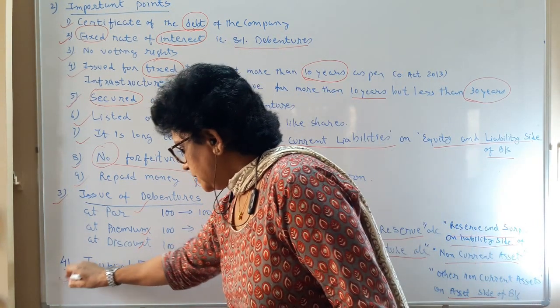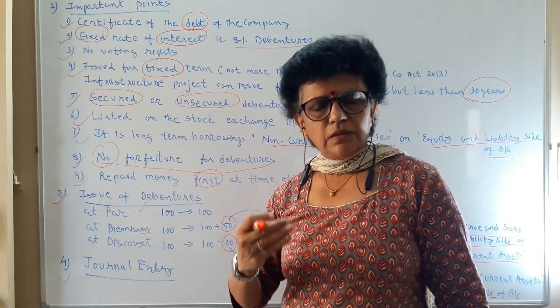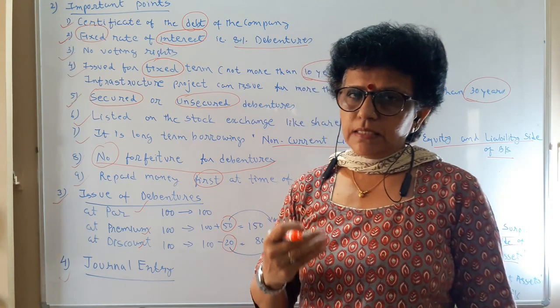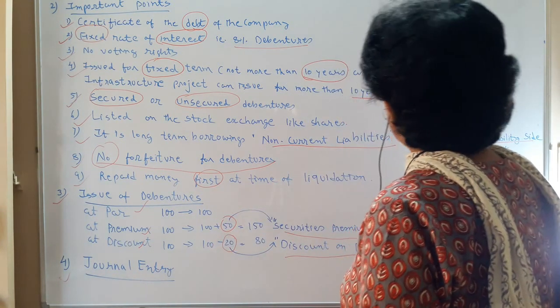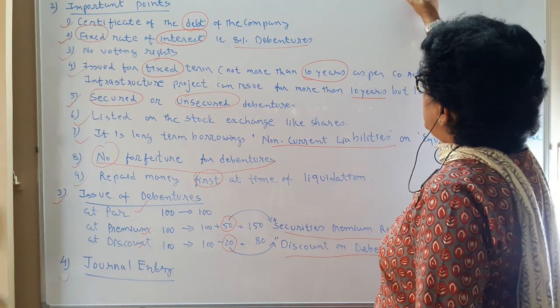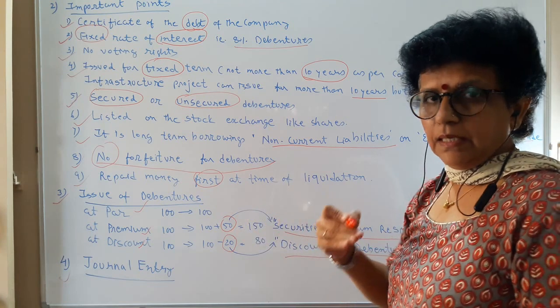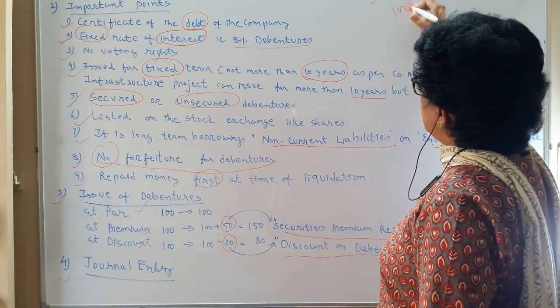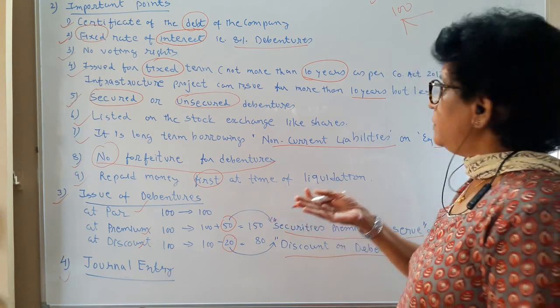The fourth point is journal entries. The journal entries of debenture are the same as we do for share journal entries. Debenture money you may receive, suppose 100 rupees, at a time as a total figure. The company collects the money. That is one possibility. Another possibility, 100 rupees you ask in various installments.